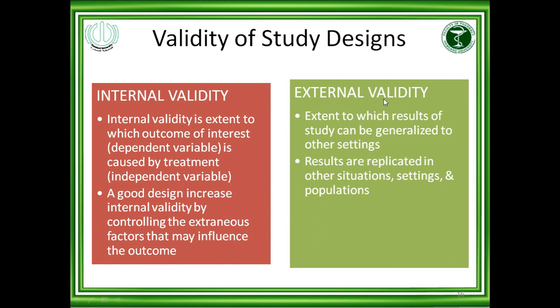But in order to keep the external validity, you have to apply different situations, different settings and different populations in your study. Although these compromise the internal validity, because by applying them, extraneous factors may influence the outcome of the study.